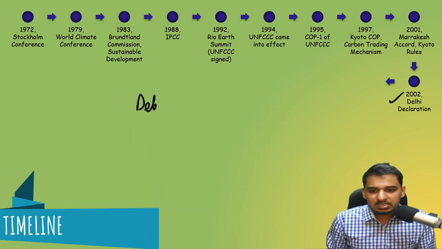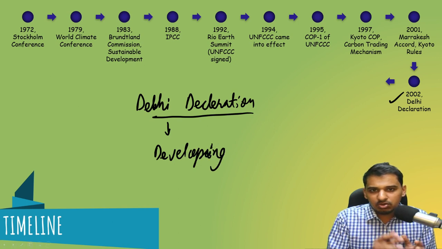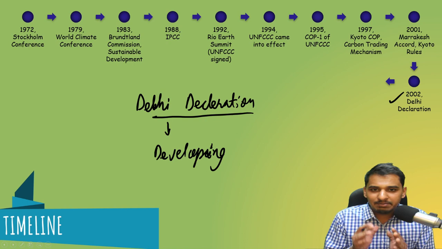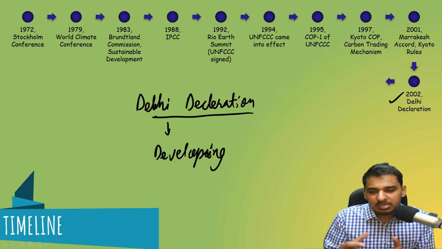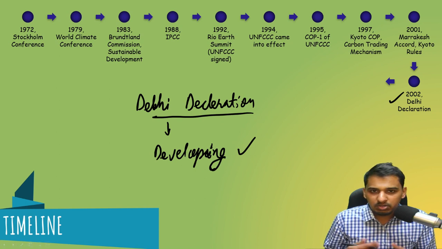So in the Delhi Declaration, what happened was that for the first time, developing countries, because this COP happened in India, had a say in climate change matters. Until now, the developed countries were framing all the policies and having all the say in the climate conferences. But for the first time, developing countries had some say in climate policies.